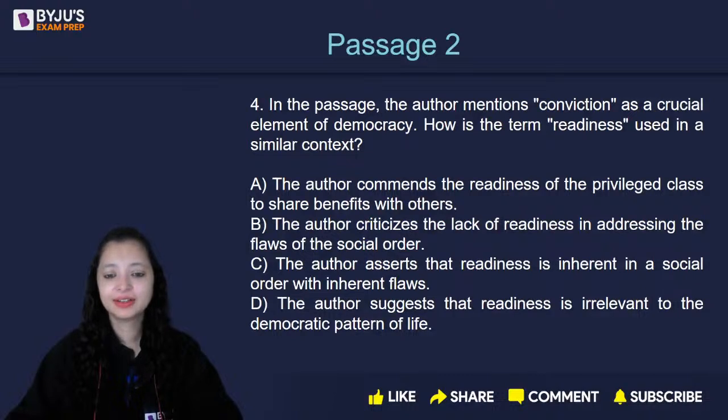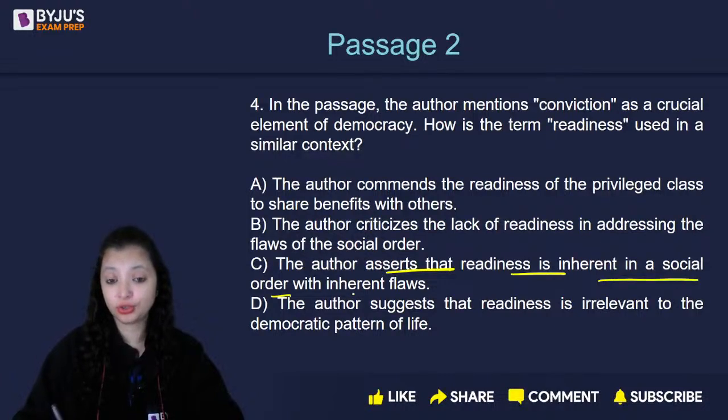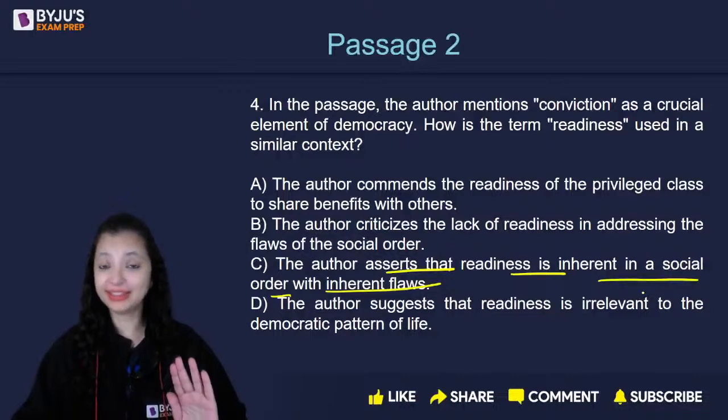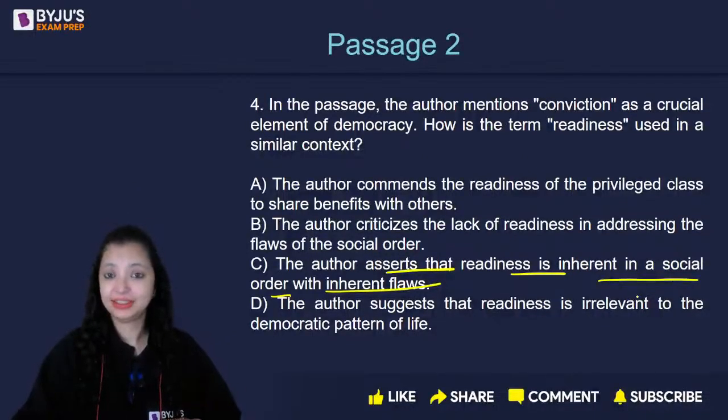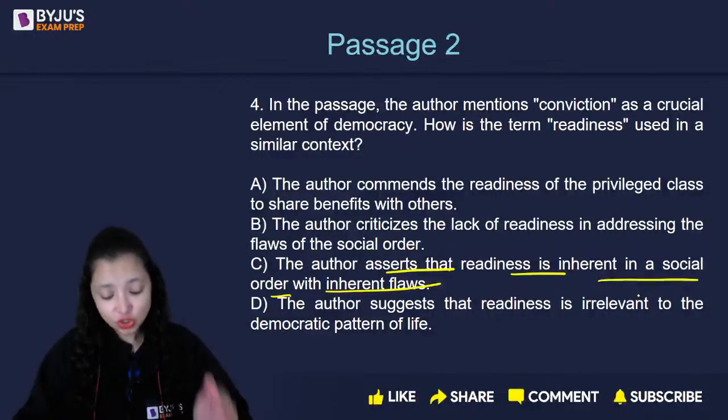C. The author asserts that readiness is inherent in a social order with inherent flaws. Inherent means already there. Yes, correct. That means it's already there.